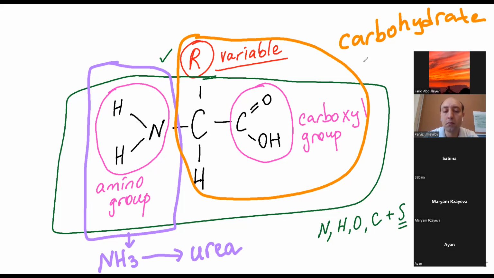Does the amino group bind with hydrogen to make this ammonia? Probably yes. We have hydrogen ions in our body. Probably it will bind with a hydrogen ion in this case, making NH3. For making urea, the body needs carbon dioxide. Its formula is this one: CO(NH2)2. This is the formula of urea, guys.